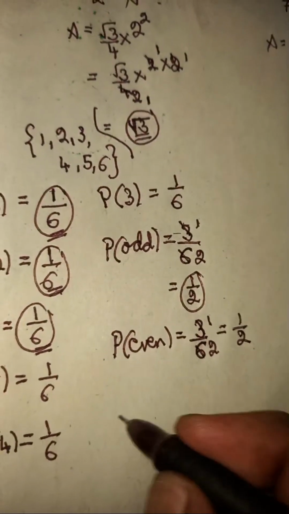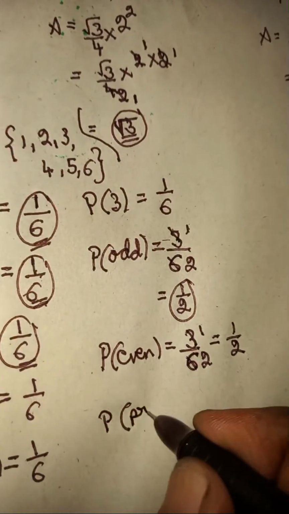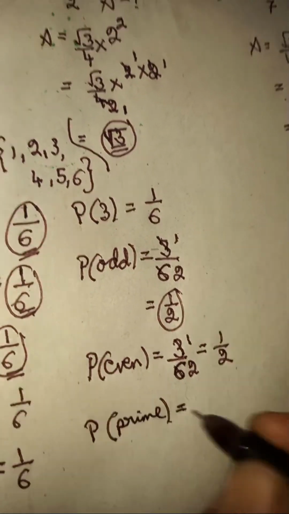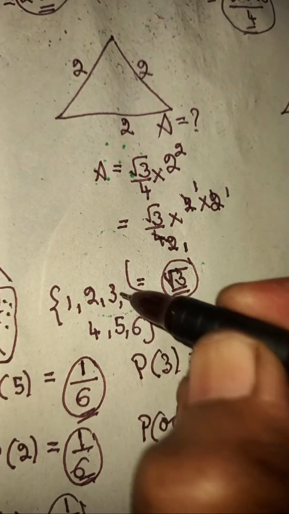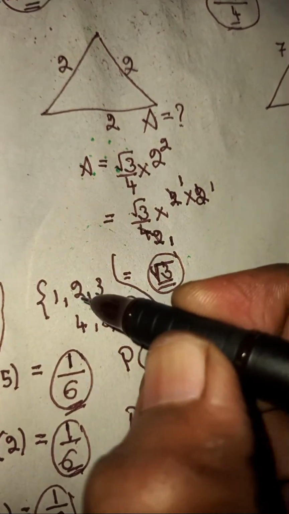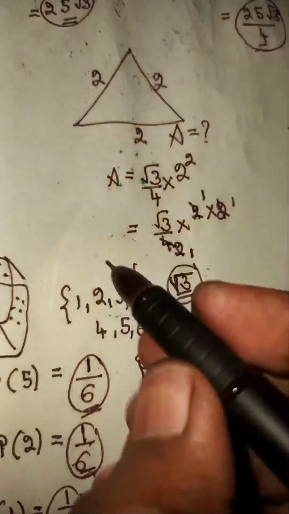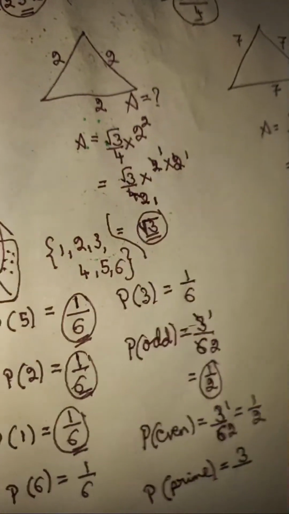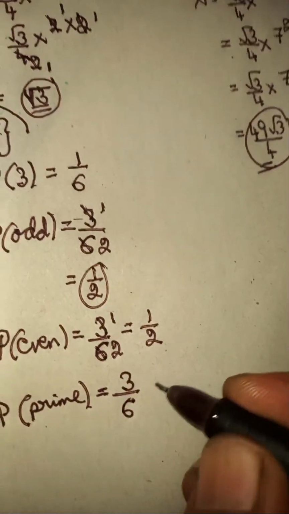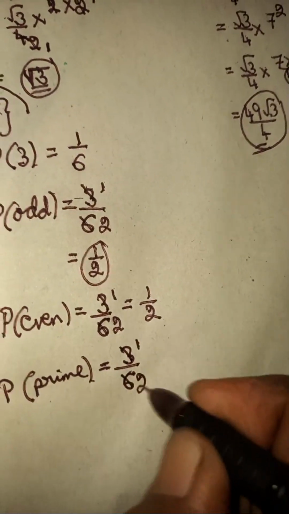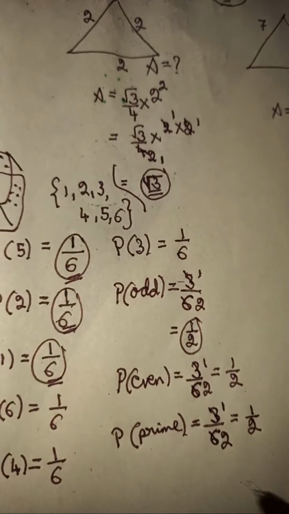And another problem, probability of getting prime numbers. Here, probability of getting prime means you must find which are prime. That is 2 is prime, 3 is prime, and 5 is prime. 1, 2, 3. There are 3 prime numbers, and total chances are 6 chances. So it is 3 by 6. 3 by 6 means you can divide 3 one times, 3 two times. There is half probability of getting a prime number.